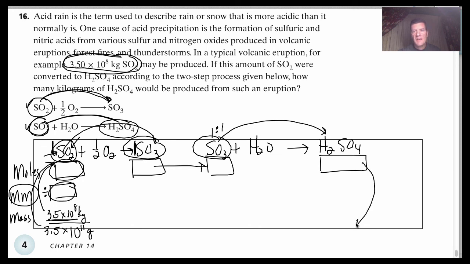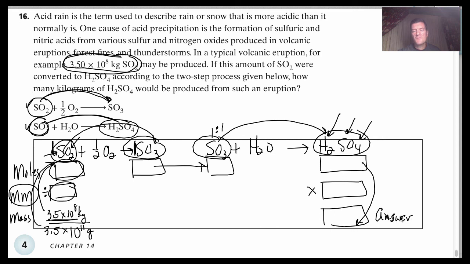Then you convert that into mass by multiplying by its molar mass of H2SO4. 2 hydrogens, 1 sulfur, 4 oxygens, multiplied by its molar mass. Then you have your answer down here. Okay? And you're good. Not too bad. Oh, that answer will be in grams. This will be in grams. So then we would divide by 1,000 to get the answer in kilograms. Okay? And there you go.